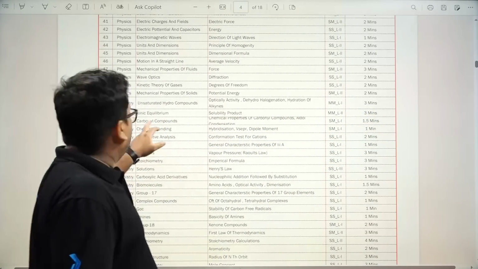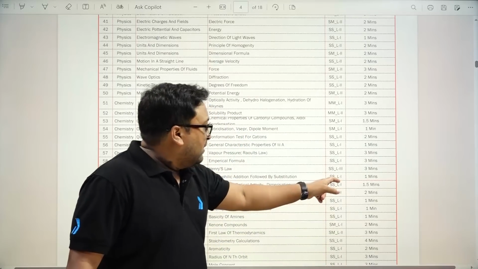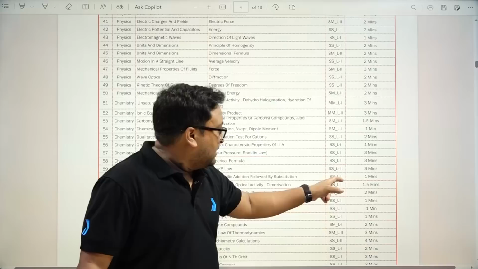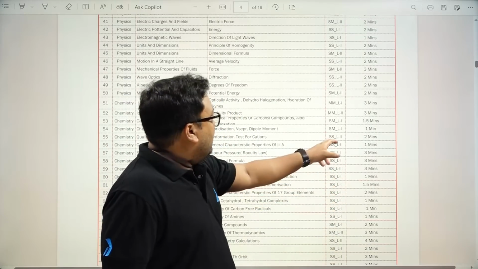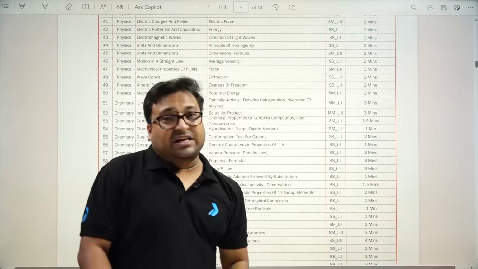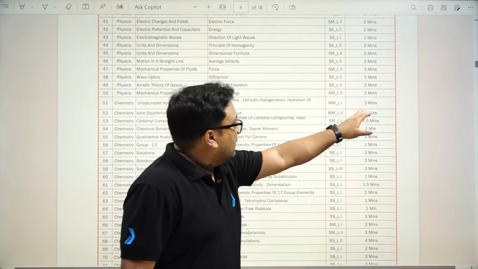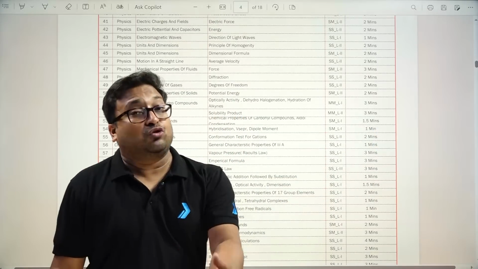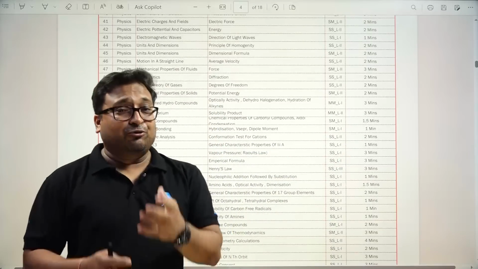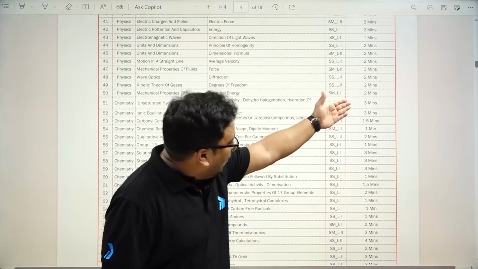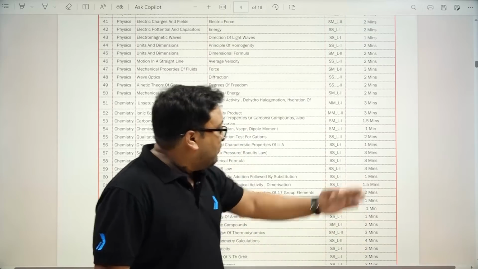So again from chemistry MML2, now you can see in the lower segment you will find single choice single chapter questions. These are quite an easier zone, you can say, but level 2 SM type questions are quite high in number, and you can see the corresponding number of minutes required to solve those. So 3 minutes. Most teachers have taught you to save your time, but this time you can see almost every question requires, in some 4 minutes, 3 minutes, somewhere around 1 minute.